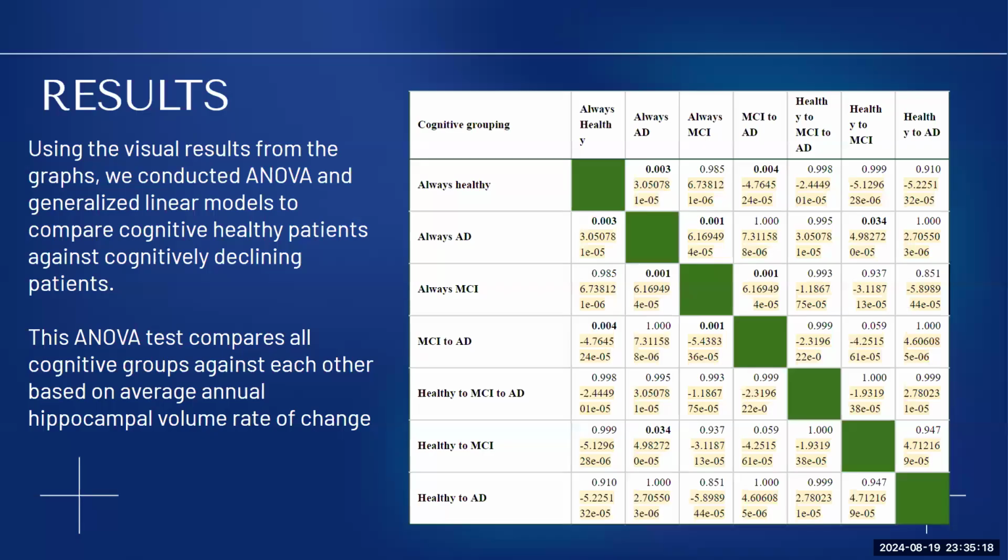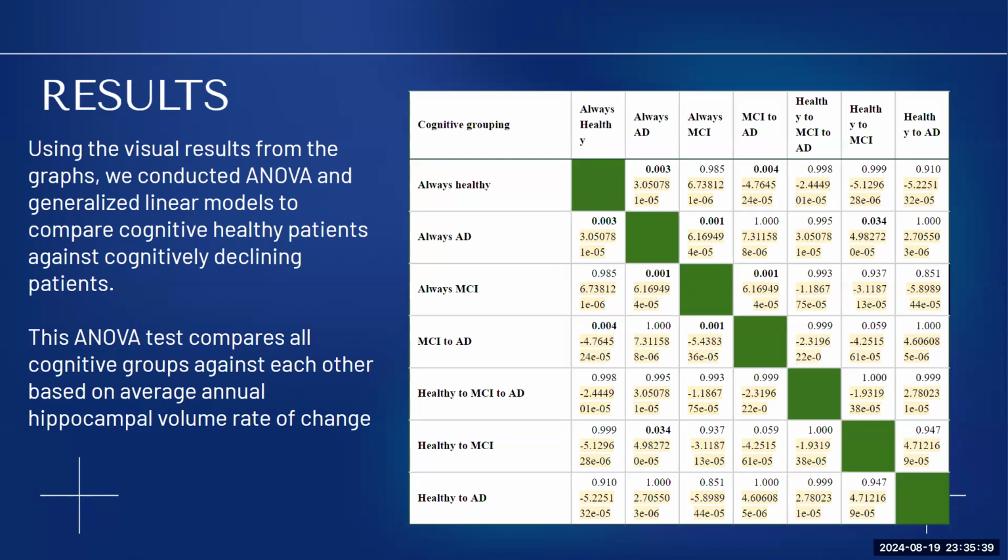So we first conducted an ANOVA test. This ANOVA test compares all cognitive groups against each other based on an average annual hippocampal volume rate of change. The top numbers, the ones that aren't highlighted, are the p-values. The bolded ones are statistically significant, meaning that they were less than 0.005.